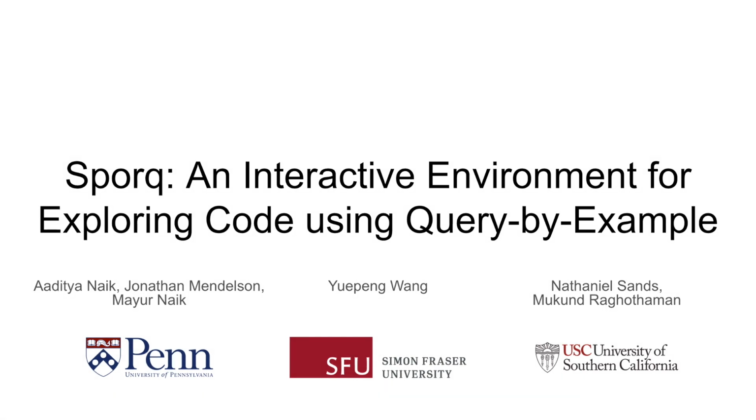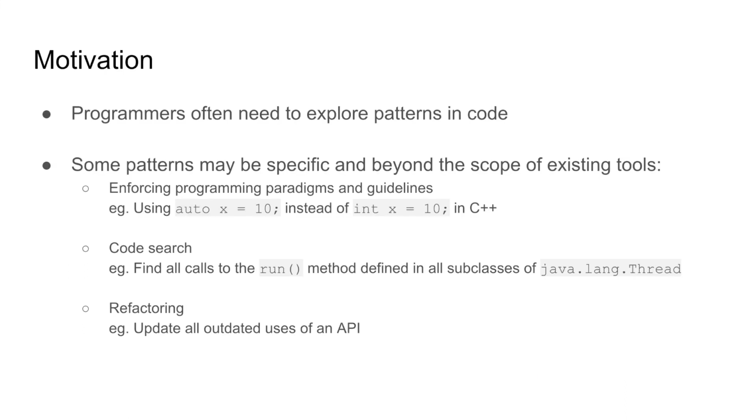We will be presenting Spork, our tool for exploring code using query by example synthesis techniques. We wanted to create a tool that would help programmers find a range of patterns within their code. These could include the patterns which are, say, found by linters or other static analyzers, such as bugs or common stylistic errors, but also patterns that would typically be out of the reach of these tools without significant customization.